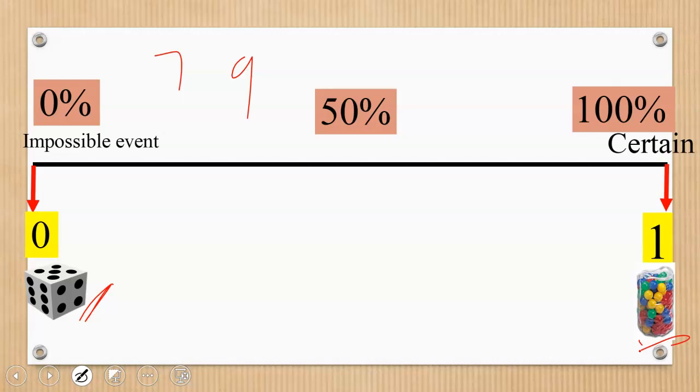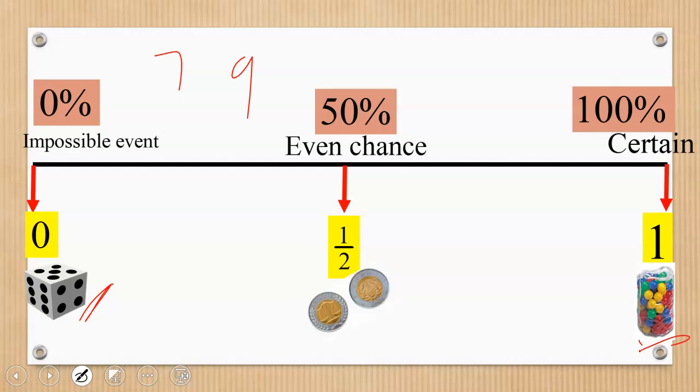Good. Then we have a situation whereby we have a 50-50 chance of something occurring. We call it even chance. For example, I give you a coin and you have to toss the coin. The coin has only two sides, either a head appearing or a tail appearing. So the chance of getting head or tail is even, 50-50, unless the coin is biased. But we are making the assumption that the coin is fair.